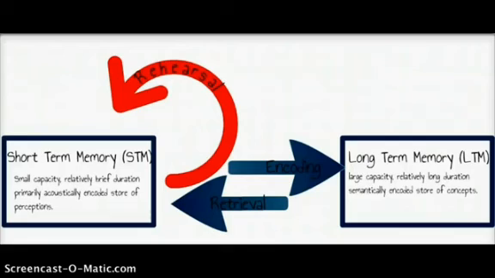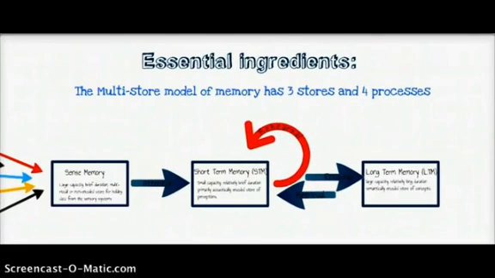The long-term memory's duration is unlimited, its capacity is also unlimited, and the encoding is mainly semantic because it stores concepts but not sensations or perceptions, but it can be visual and auditory. When we get information from the long-term memory to the short-term memory, this process is called retrieval.